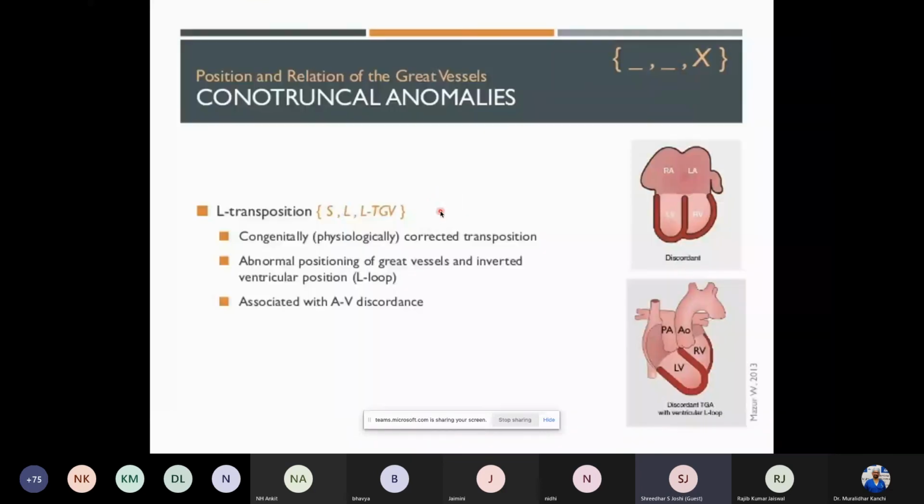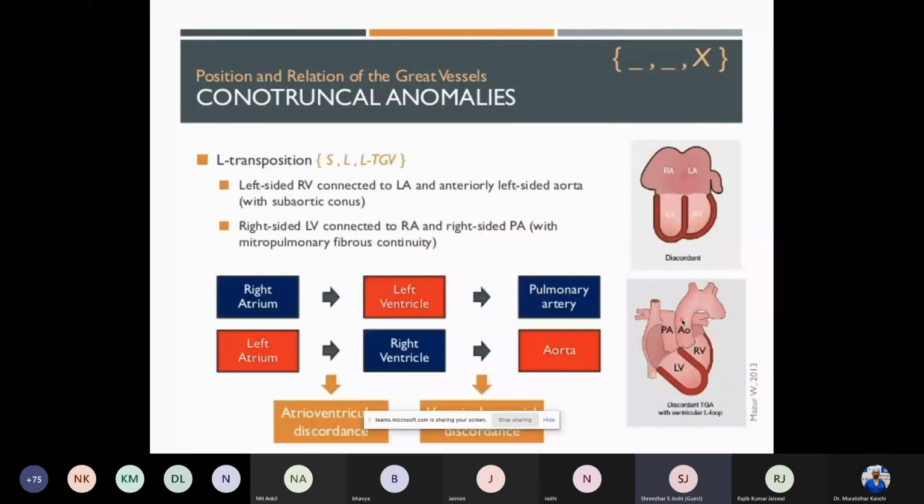So we mentioned the DTGA. The LTGA is one in which there is L-looping of the great vessels, and it is also associated with an AV discordance. So the left atrium opens into the right ventricle, so there is a discordance there. And the discordance is also at the great arteries level, where the LV opens into the PA and the RV opens into the aorta.